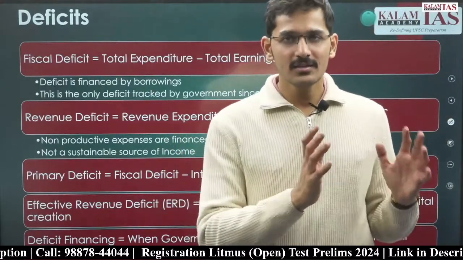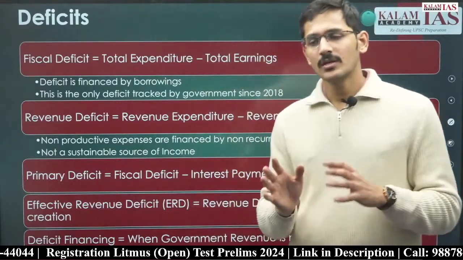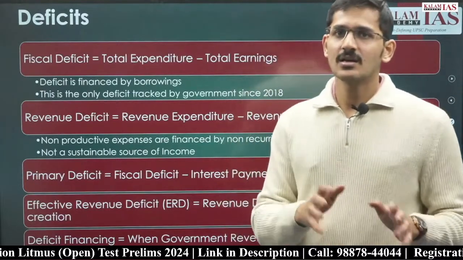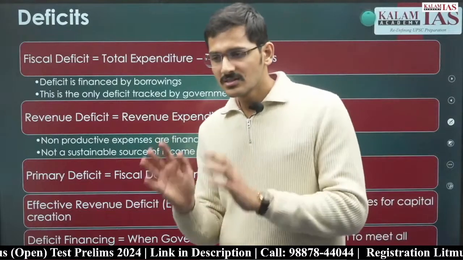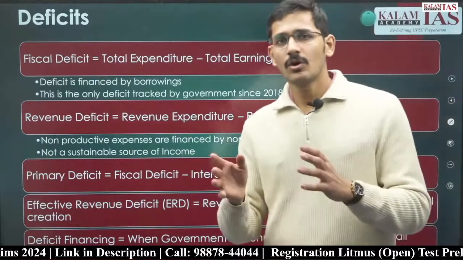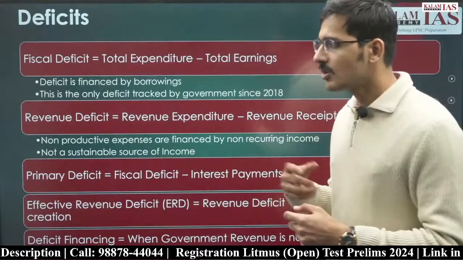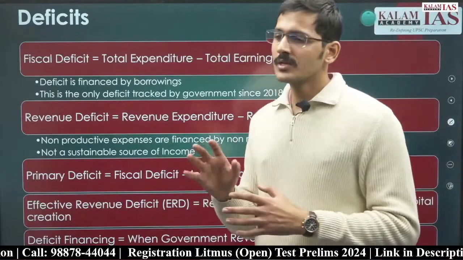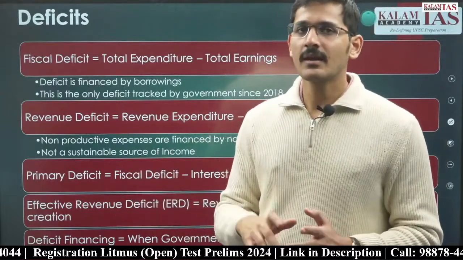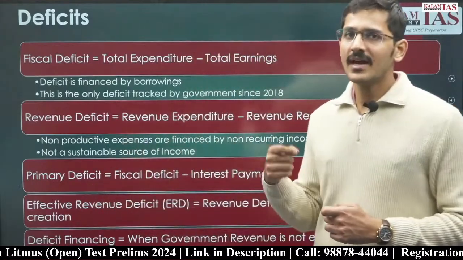But looking at the revenue and also non-debt creating capital receipts, we see this is the amount that we are getting from different sources: by taxes, by interest, or by receipts of the loans that we had already given, or by disinvestment. This is the total amount that we get. So finally the government of India identifies this is the amount that we have to borrow from the market to ensure that we can finance the budget, finance the expenditure that we had planned.